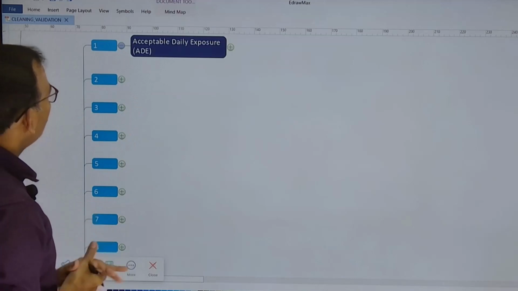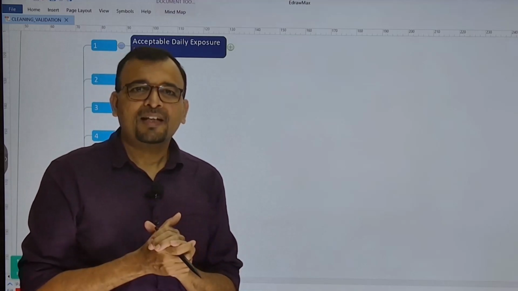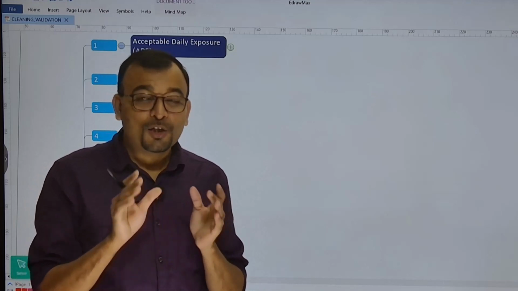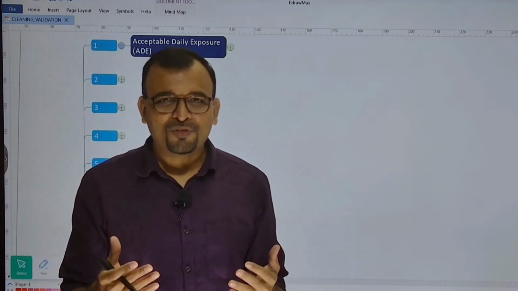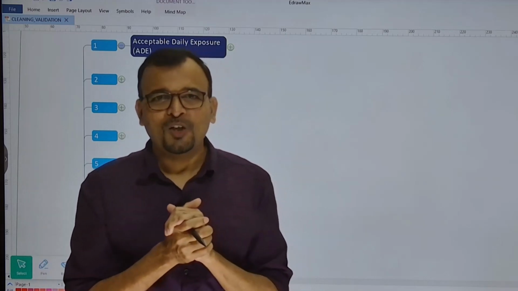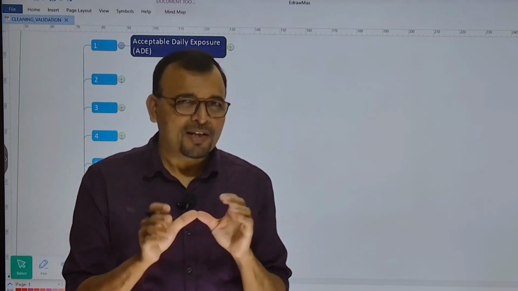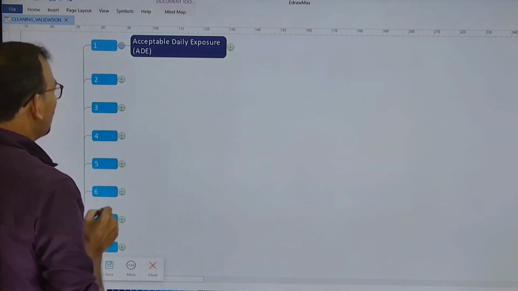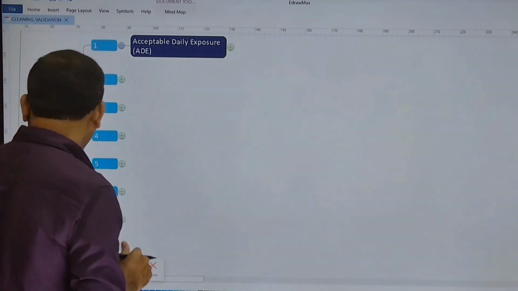So let us begin with the very first term, and it is acceptable daily exposure or ADE. If you look at the cleaning validation recommendations proposed by ISPE or EMA or APIC, you will find that the dose-based approach is revised to the health-based approach. That is called as health-based exposure limit approach to define the MACO or maximum allowable carryover. Now, the health-based exposure limit or HBEL can be expressed in terms of the acceptable daily exposure or the permitted daily exposure. So we'll try to understand first the definition of acceptable daily exposure,